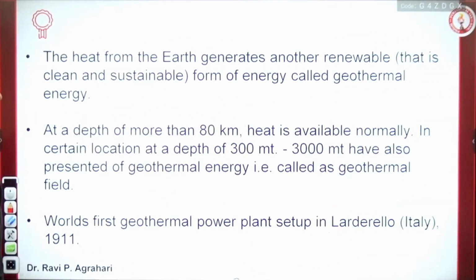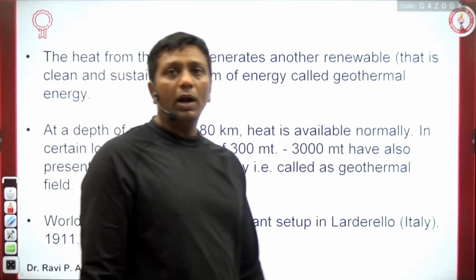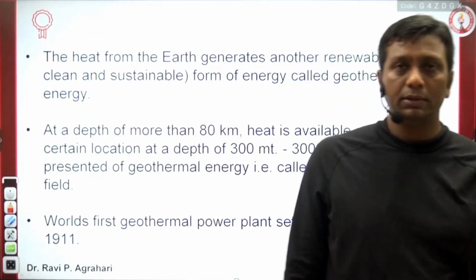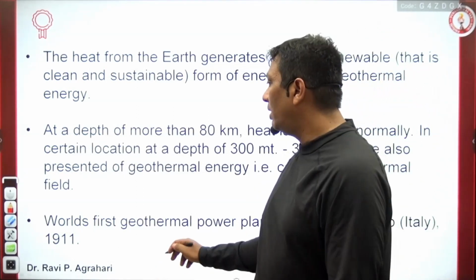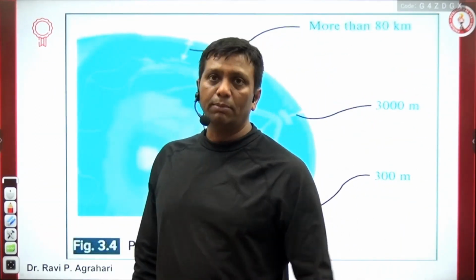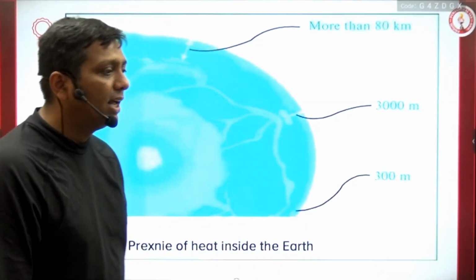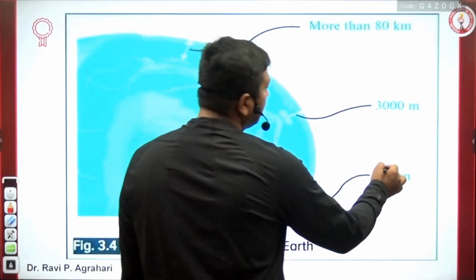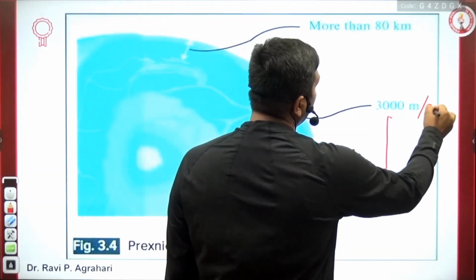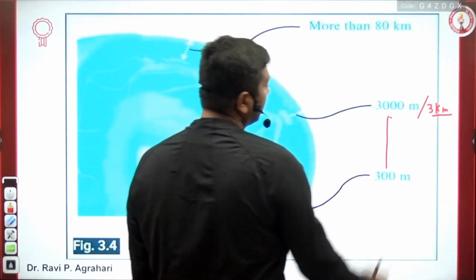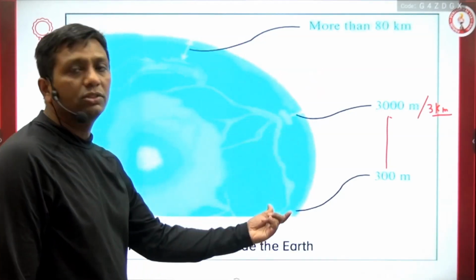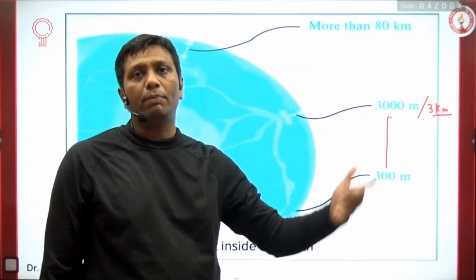Now I'll explain the geothermal power plant. Worldwide, three technologies have been developed for geothermal based power generation. But before that, in this picture, I just want to show you the area where natural heat is present. It's 300 meters to 3000 meters, or I can say about 3 kilometers of distance. Those natural heats are available, and we are utilizing them for power generation.